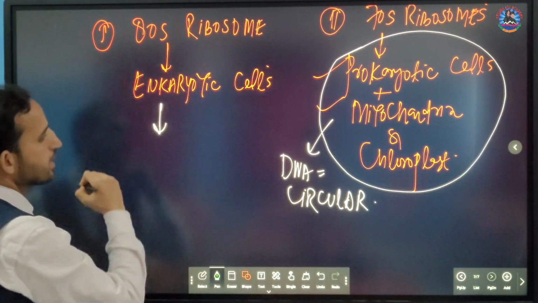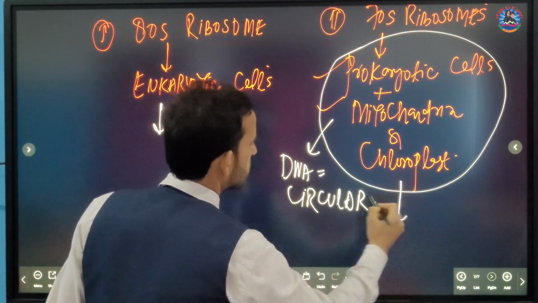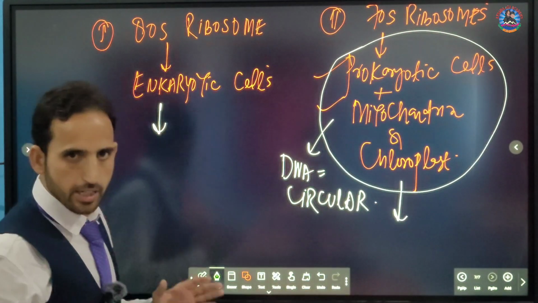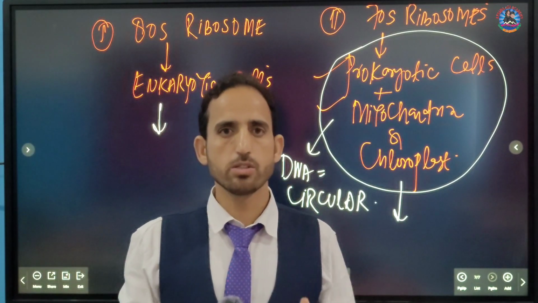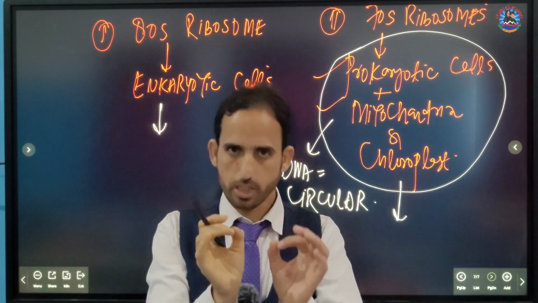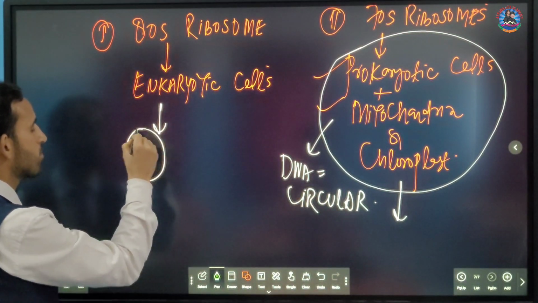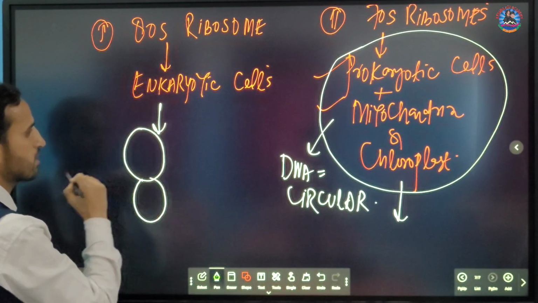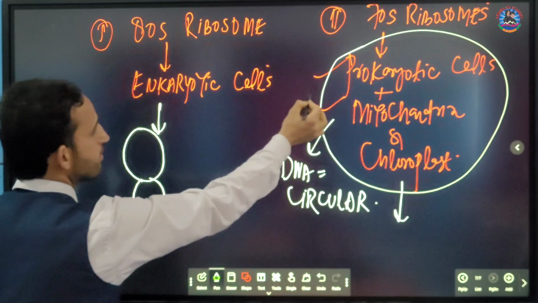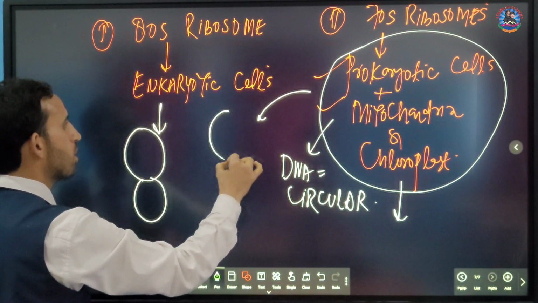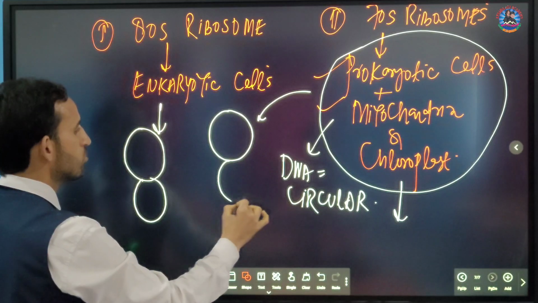Another difference between the two types of ribosomes: always keep in mind that 80S ribosomes are composed of a larger subunit and a smaller subunit. The 70S ribosome is also composed of a larger subunit and a smaller subunit.